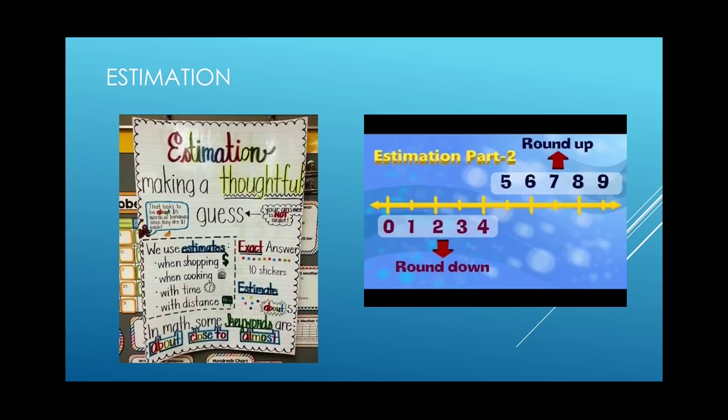Suppose I ask you how much is the distance from your school to your home. Many of you do not know the exact kilometers. But if you are staying near the school, you might say, ma'am, it is 2 or 3 kilometers. That means you are estimating. Those who are staying far away from the school might say, ma'am, it is 7, 8 or 9 kilometers. So this way, estimation helps us in day-to-day life.